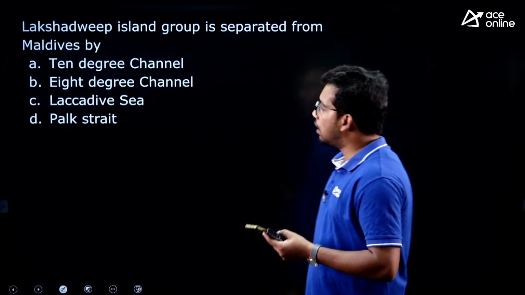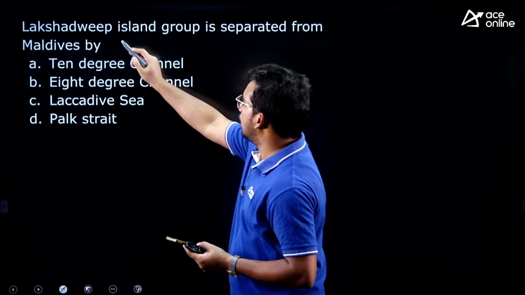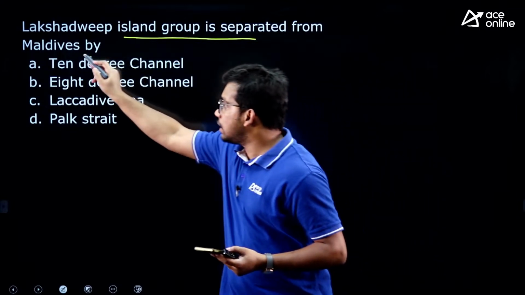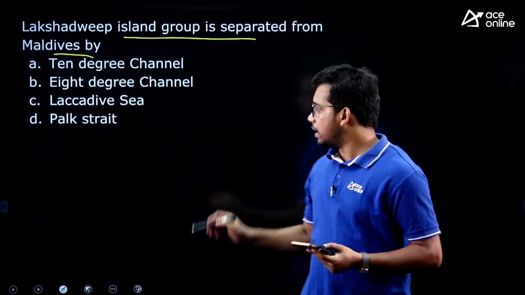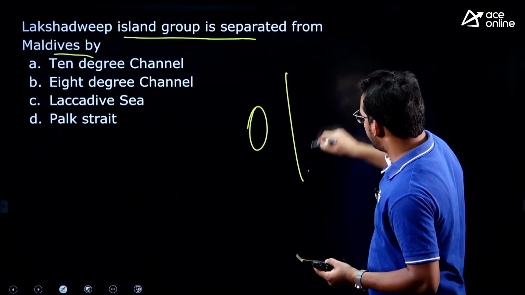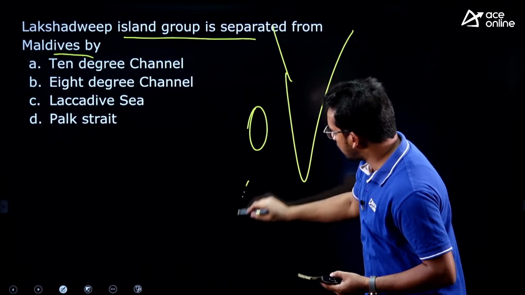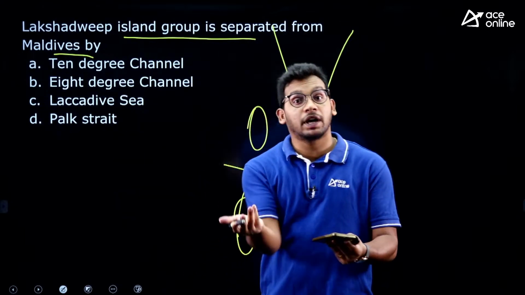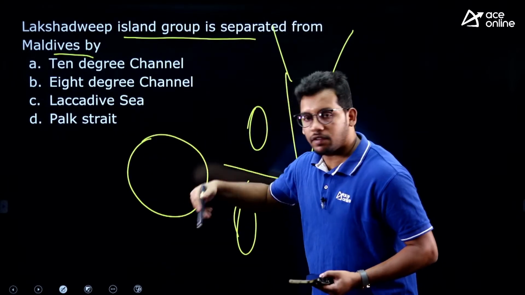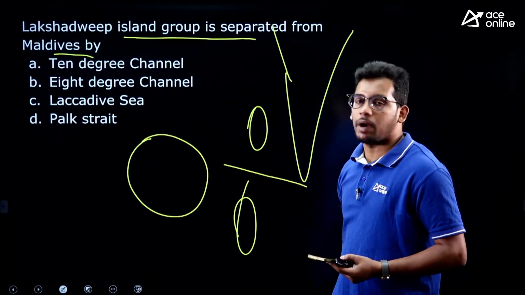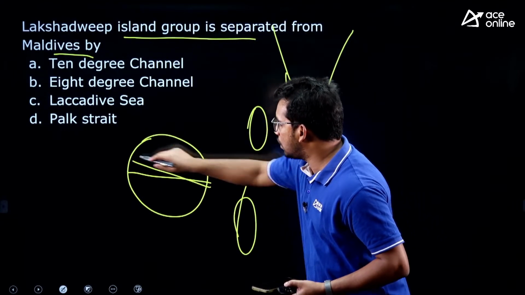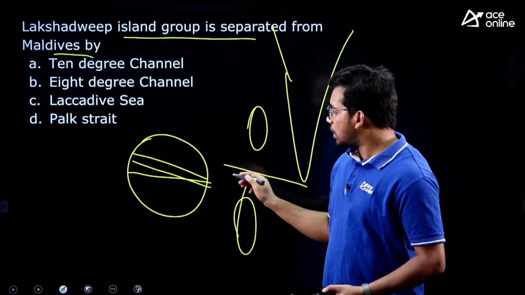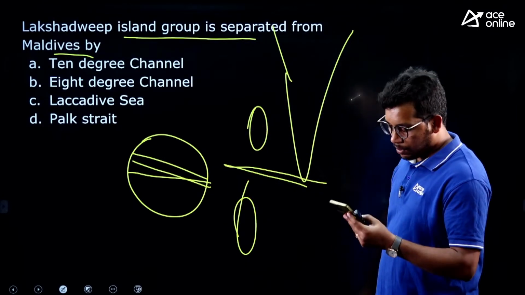So let's see the answer. Yes, Naveen, you are correct. Lakshadweep Islands are a group of islands separated from Maldives by what? So this is India, this is Lakshadweep, and this is Maldives. So this is a channel. So here 8 degree means nothing but latitude. We have seen when we were discussing previously a few minutes back, the latitudes 0 degree, 1 degree, 2 degree, 3 degree. So this 8 degree is nothing but a latitude. So which latitude is dividing Lakshadweep and Maldives?